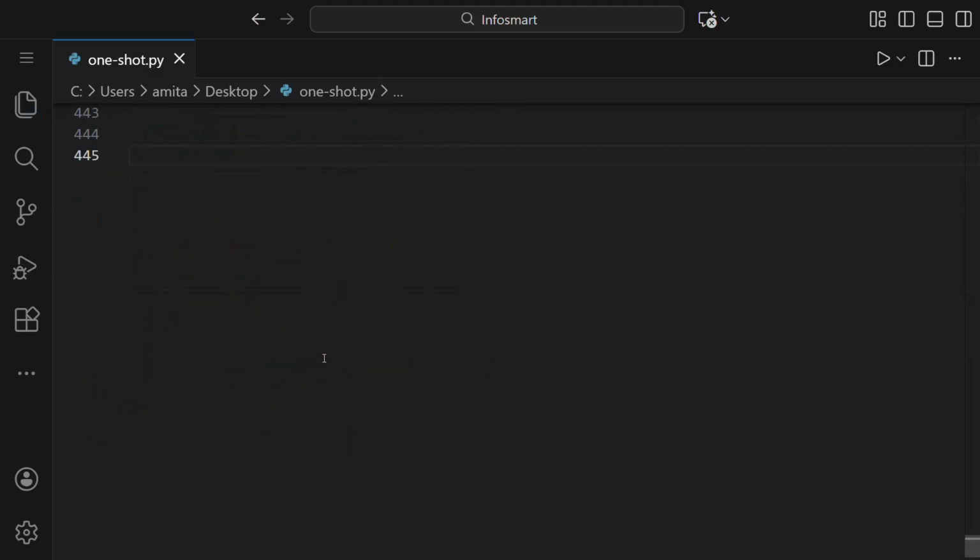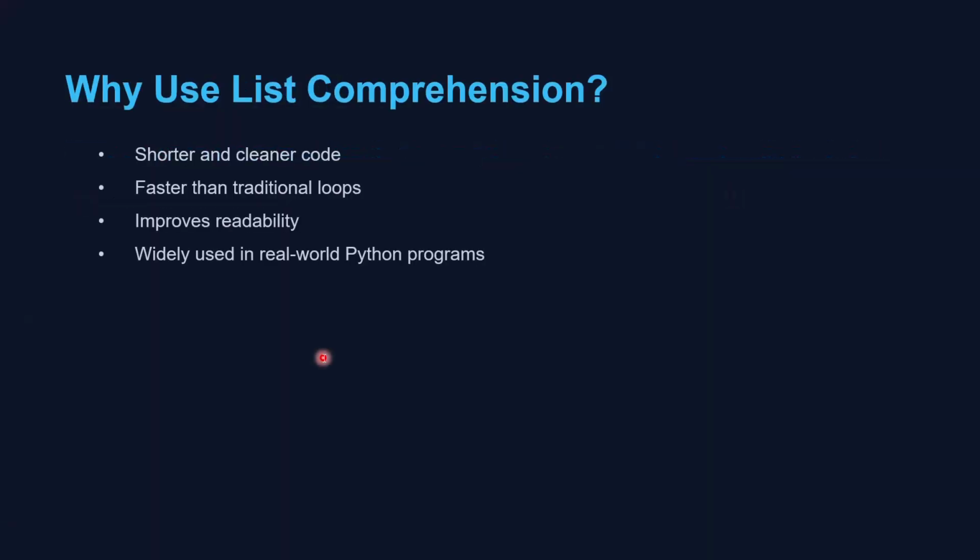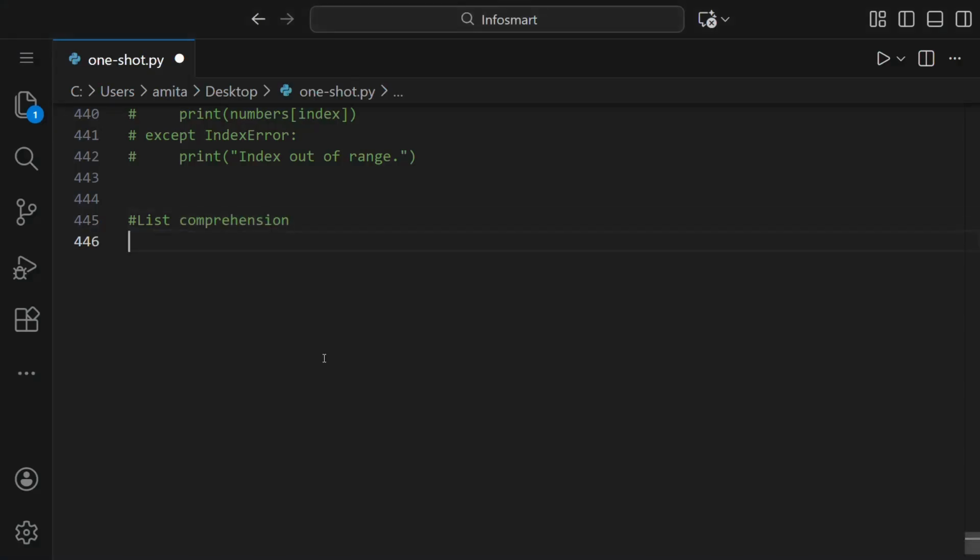So let us move on to advanced Python. In this, the first topic we are reading is list comprehension. List comprehension is a short and simple way to create a list in Python using a single line of code. It is used when we want to generate a new list from an existing sequence. List comprehension is more readable and efficient than using loops. Like if we see here, squares is the list, and inside this we have to write a program to square all the numbers in a given range.